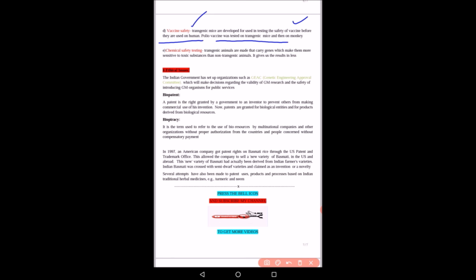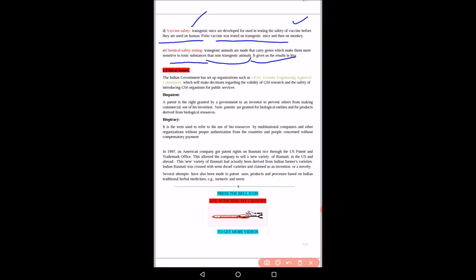Next is chemical safety testing. Transgenic animals carry genes which make them more sensitive to toxic substances than non-transgenic animals. So it can be used in chemical safety testing. So these transgenic animals are also used in testing of a particular chemical.